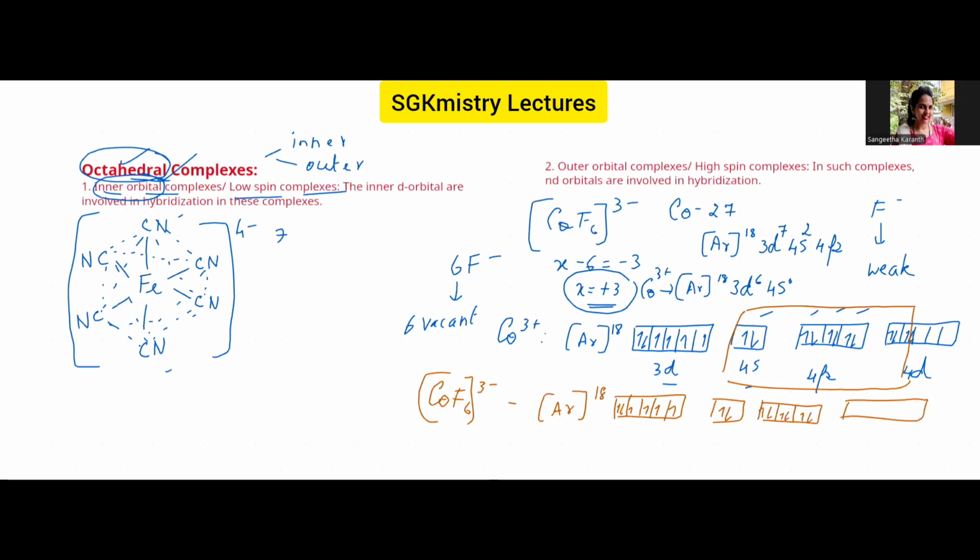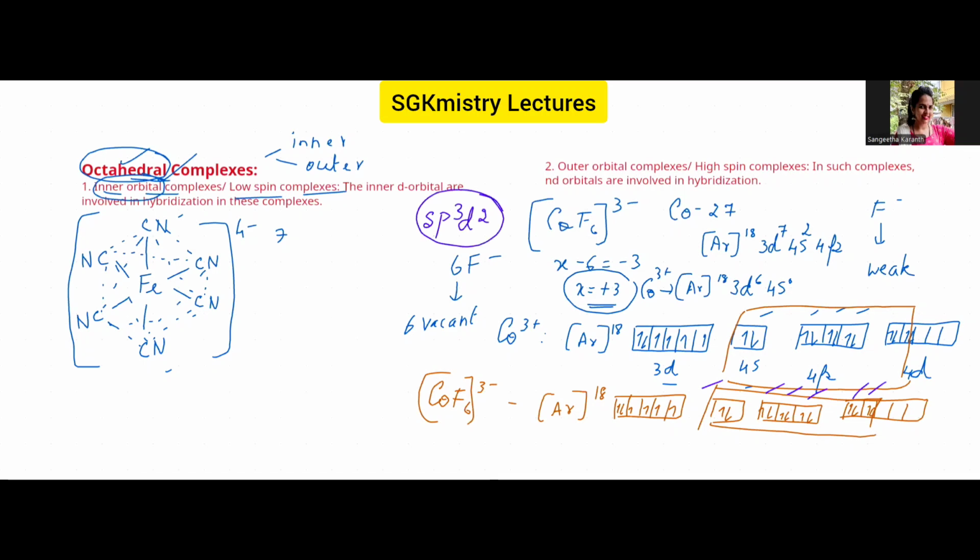Now there should be 6 vacant orbitals: 1, 2, 3, 4, 5, 6. What type of hybridization is taking place here? There is one s, 3 p orbitals and 2 d orbitals, so the hybridization is sp3d2 hybridization.